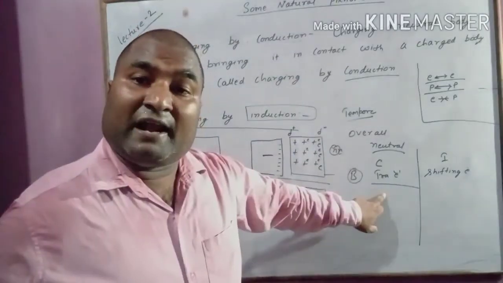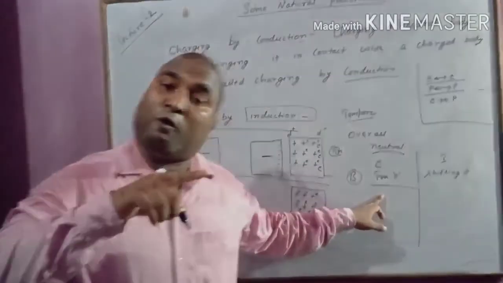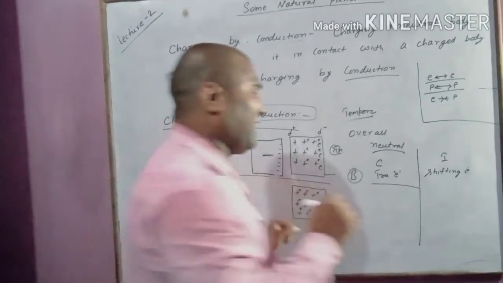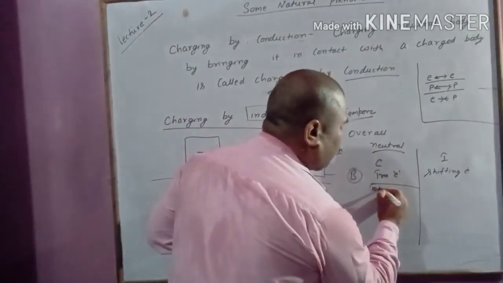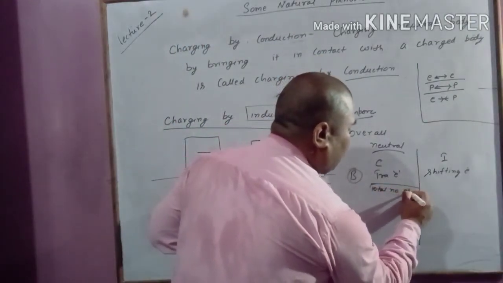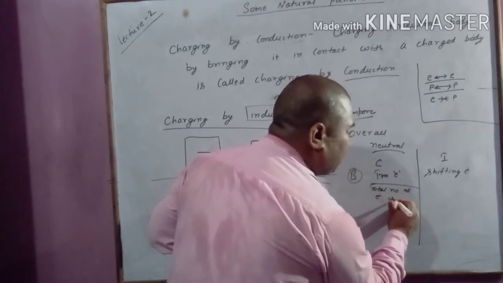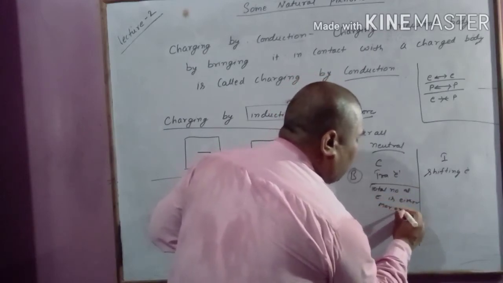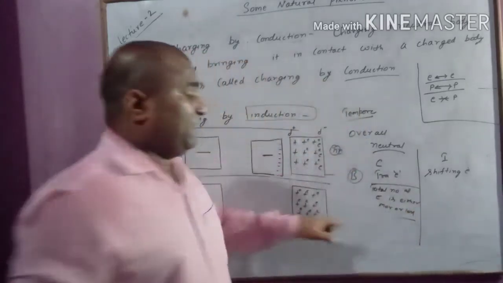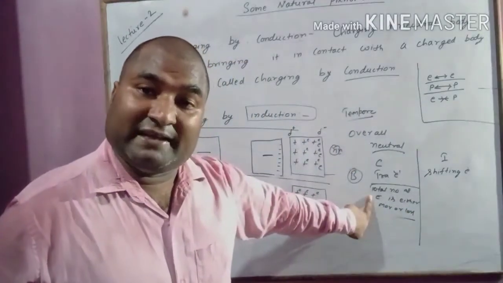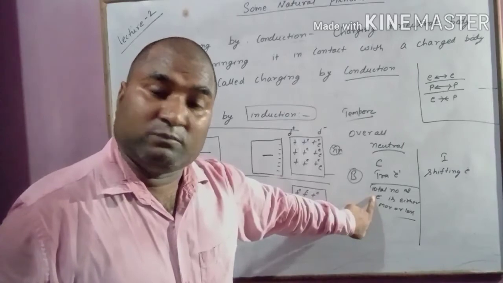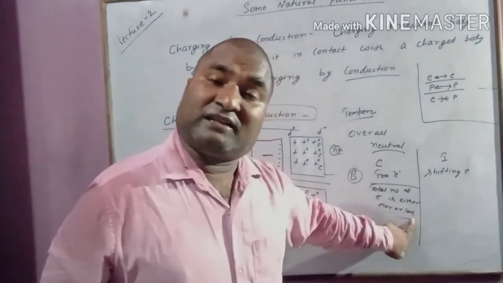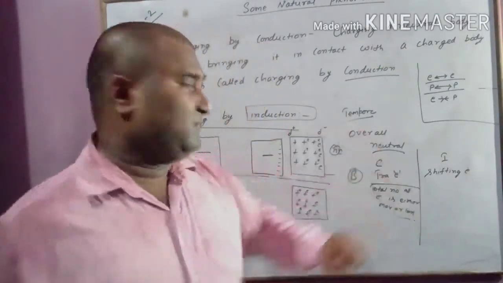Next point, total number of electron is either more or less in the charged body. If the body is negatively charged, total number of electron is more. If it is positively charged, then total number of electron is less.